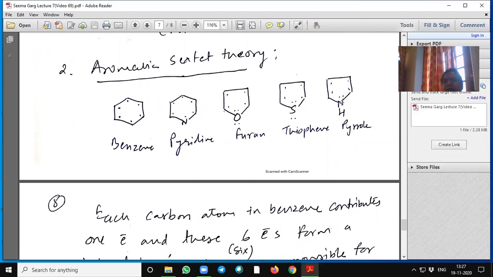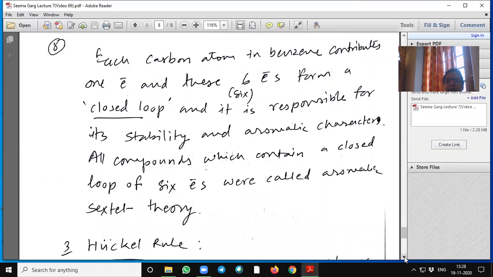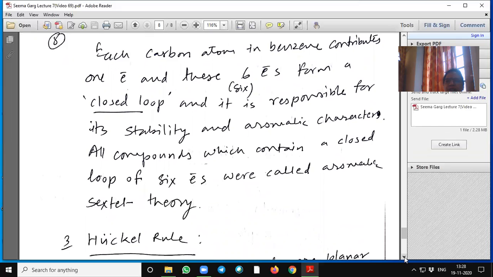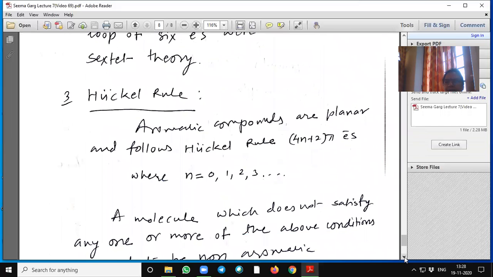Thiophene also 6, pyrrole also 6. Each carbon atom in benzene contributes 1 electron, and these 6 electrons form a closed loop that is responsible for its stability and aromatic character. All compounds which contain a closed loop of 6 electrons are covered by the aromatic sextet theory.